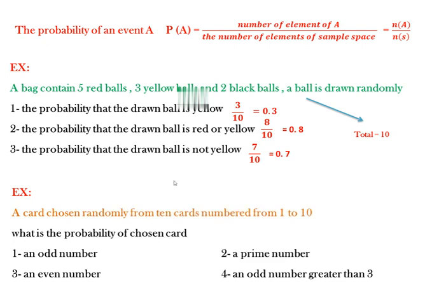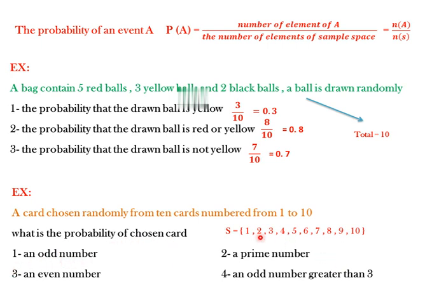Another example. A card is chosen randomly from 10 cards numbered from 1 to 10. What is the probability of choosing a card? At first, determine the total. The total will be 10 cards, and we can write the sample space from 1 to 10: 1, 2, 3, 4, 5, 6, 7, 8, 9, 10. Now, how to get the probability of choosing a card with an odd number?